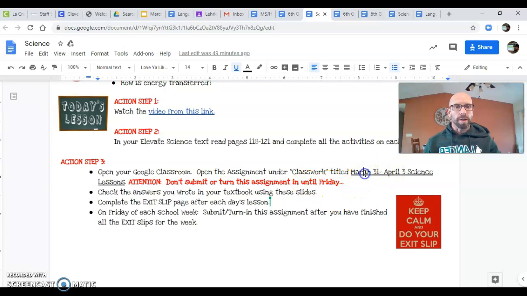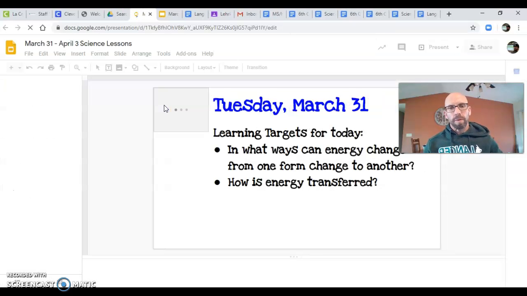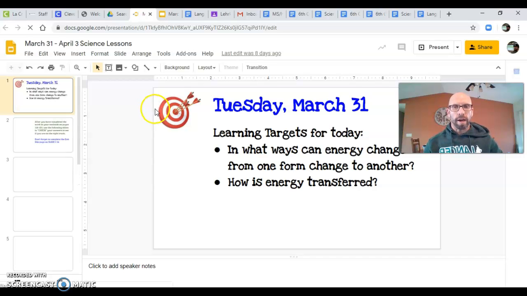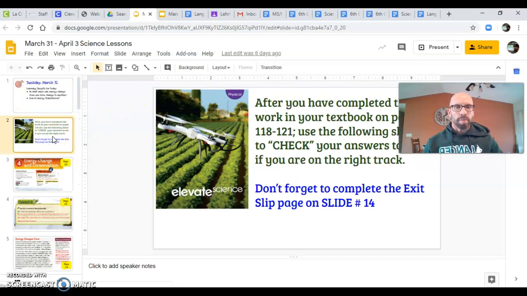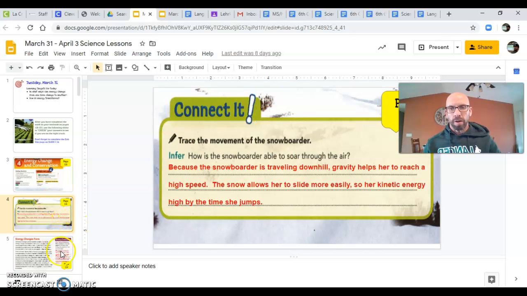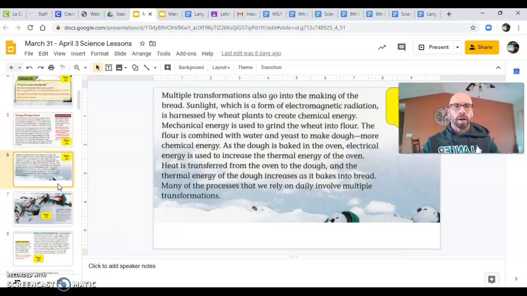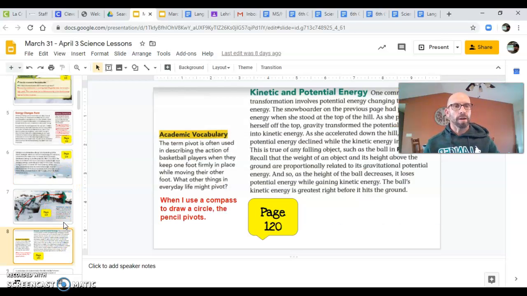Now, the thing about that assignment is that I don't think I have that one handy. Darn it. Well, I better open it up for you. Hang on. Okay. So it kind of mirrors what we've got going on here, but here's the thing. It relies on you having your textbook at home. And I did put some of the stuff in there, but also the answers are in there. So I don't want you just to go and look at the answers. I want you to read first, answer the questions in your textbook, and then check your answers. So this is the honor system here. It's not going to do you any good if you just fill in the answers.